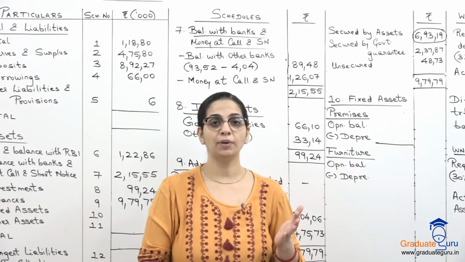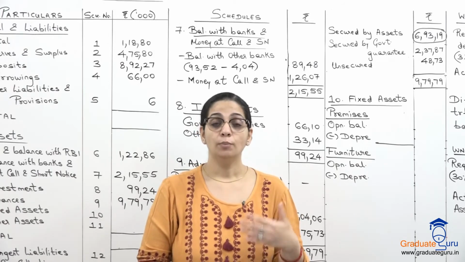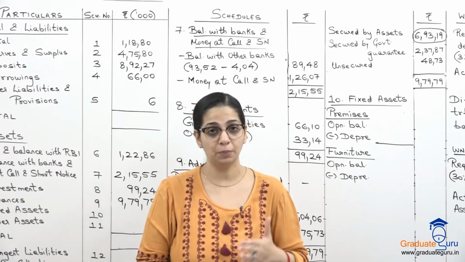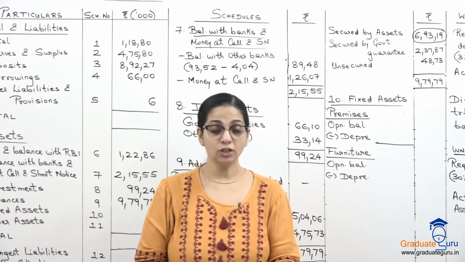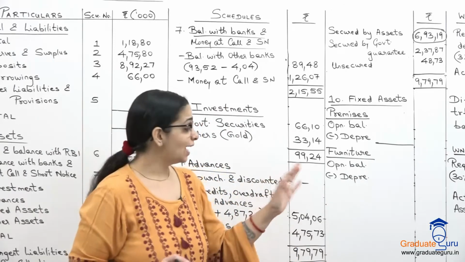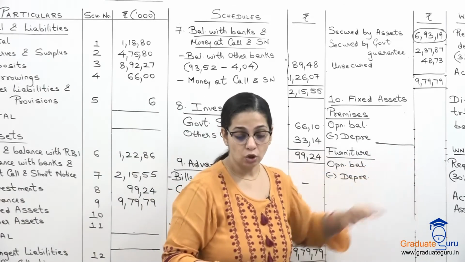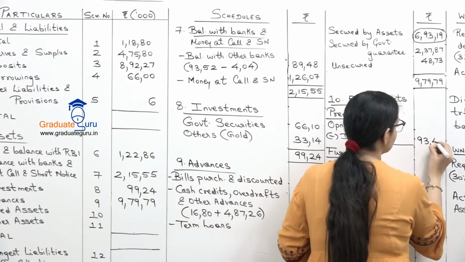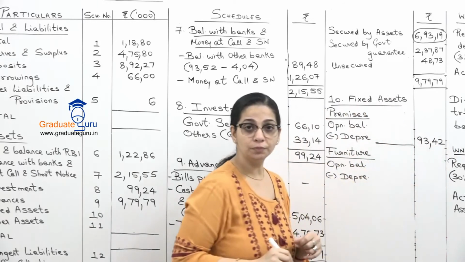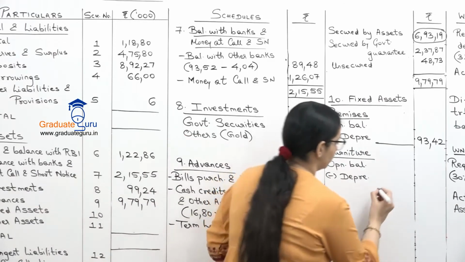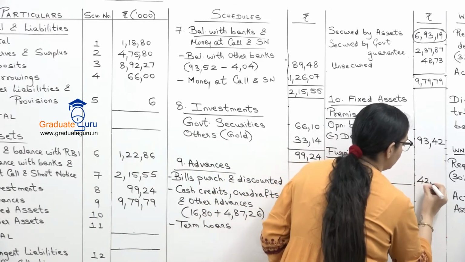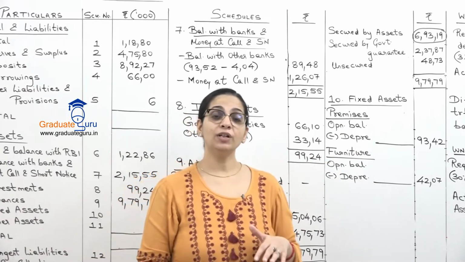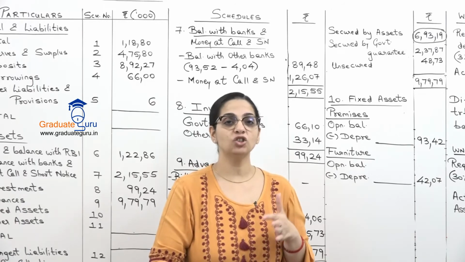I told you कि यहाँ पर we already have the profit figure. Profit हमें कब मिलेगा? When we provide all the expenses including depreciation. So that is why जो amount हमें दिया है, that is our final balance. So in premises it is 9342 and in furniture it is 4207.